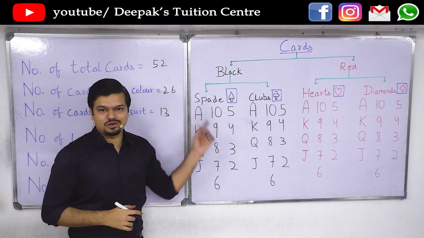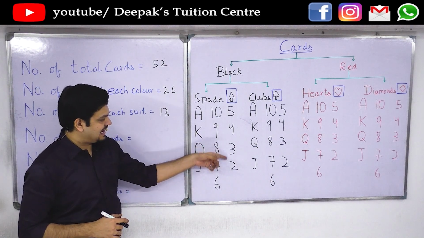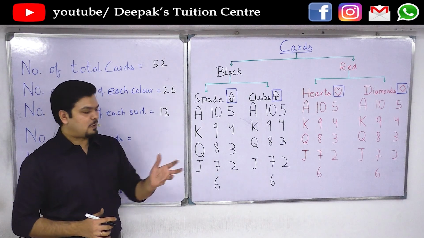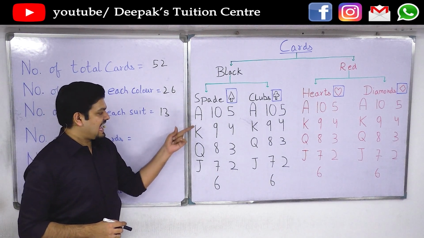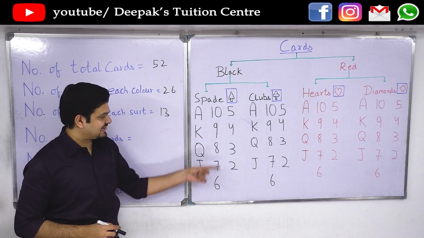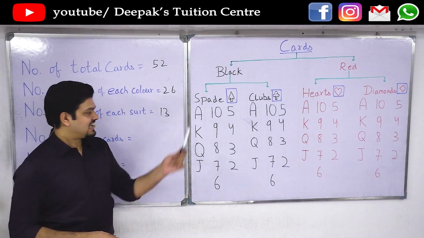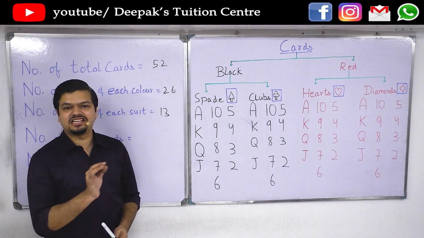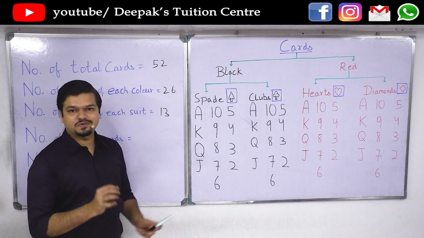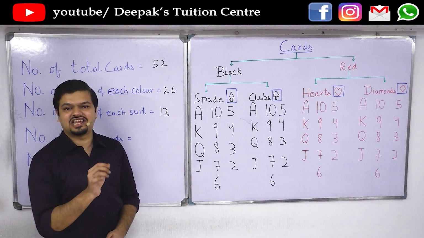Of each suit, all those 13 cards, 1, 2, 3, 4, 5, 6, 7, 8, 9, 10, 11, 12, 13, have something written on the card. What can be written? A, K, Q, J, 10, 9, 8, 7, 6, 5, 4, 3, 2. These things could be written on the cards. A stands for ace, A-C-E. K stands for king, K-I-N-G. Q stands for queen, Q-U-E-E-N. And J stands for jack, J-A-C-K.